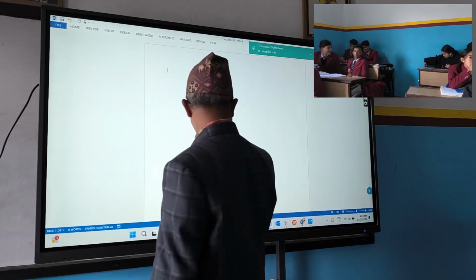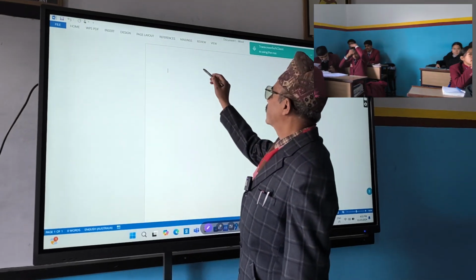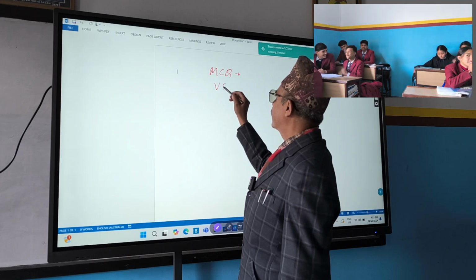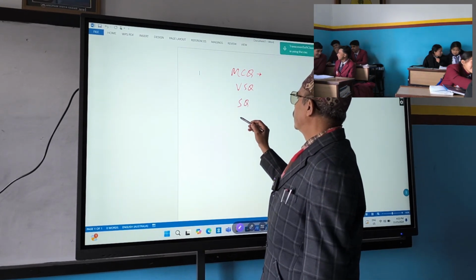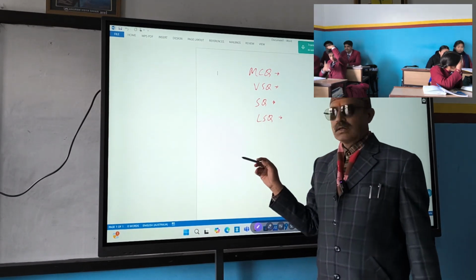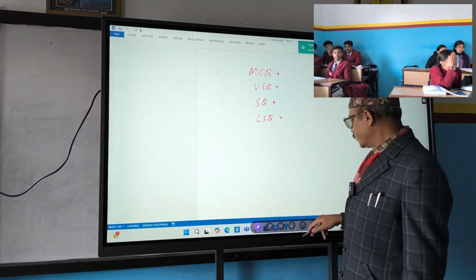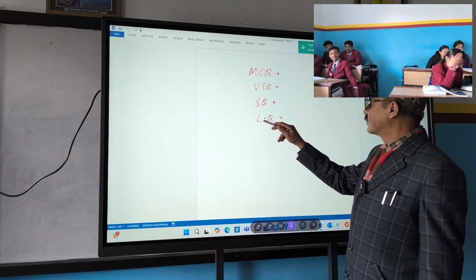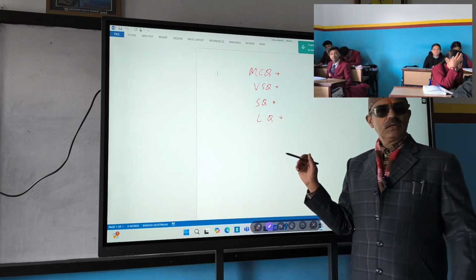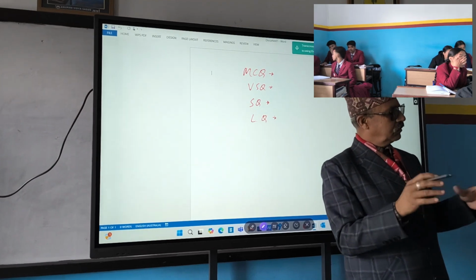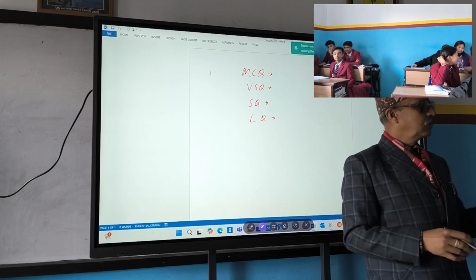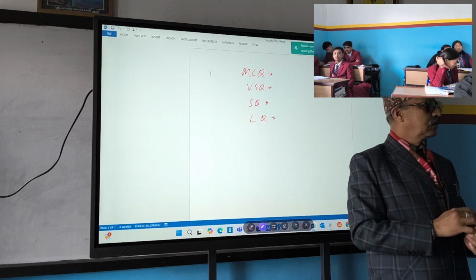You know, the pattern means MCQ, right? Next one BSQ, SQ, and LQ. This is the pattern. Long short question, what a joke, right? MCQ, BSQ, SQ, LQ. If I start giving you according to our question pattern, it will take a long time, because you need to do other subjects also, right?